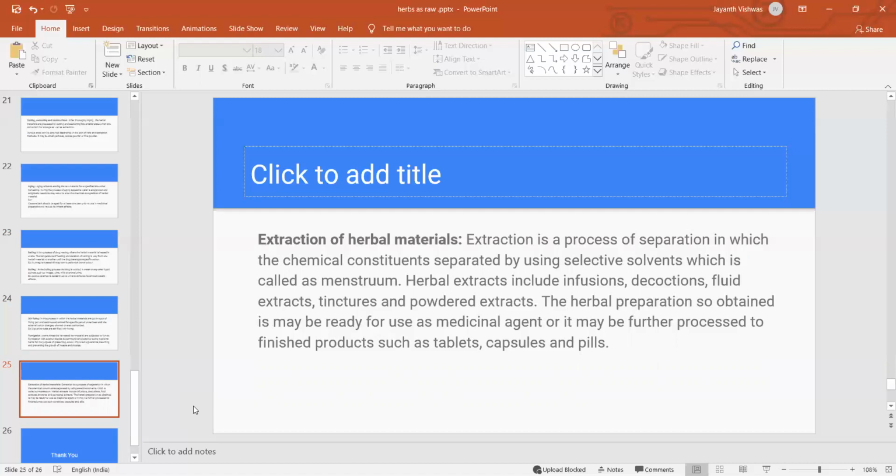After extraction, we get the herbal extracts, and these herbal extracts may be infusions, decoctions, fluid extracts, tinctures, or powdered drugs.